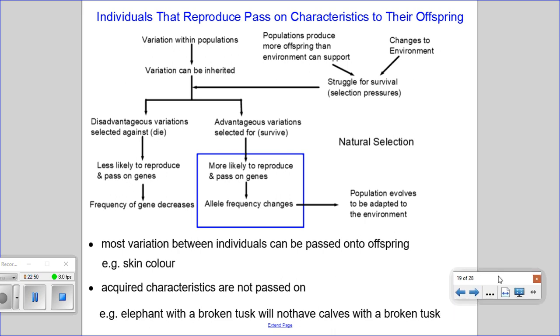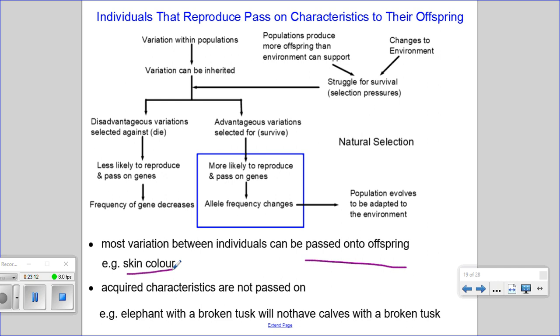And so individuals that reproduce are the ones that pass on characteristics to their offspring. Those variations that provide an advantage, those individuals are more likely to reproduce and pass on their genes. Most variation between individuals can be passed on to offspring, for example skin color, but acquired characteristics are not passed on.